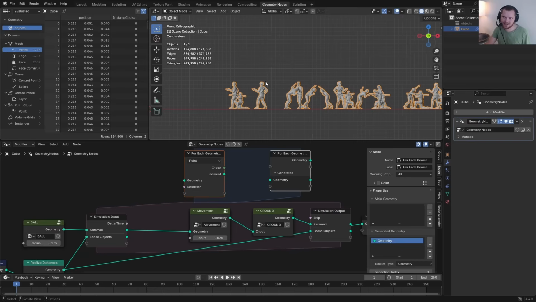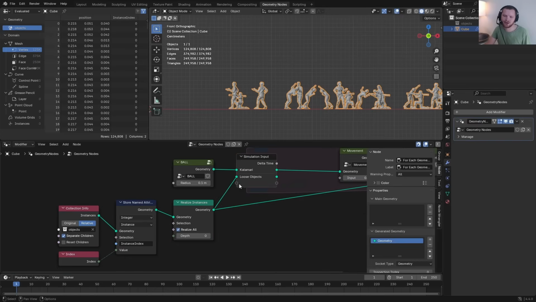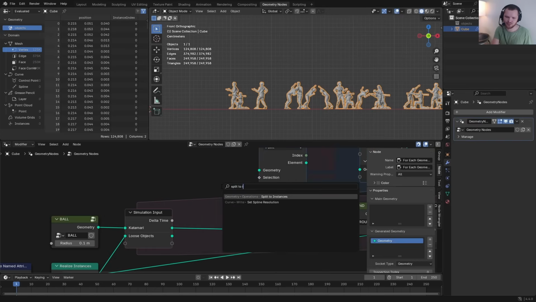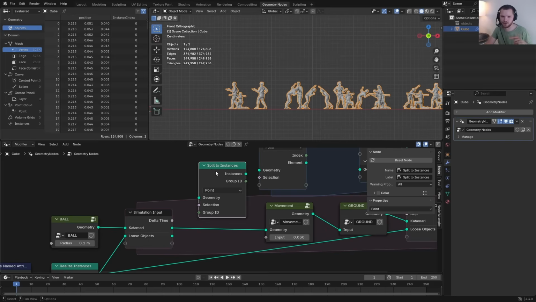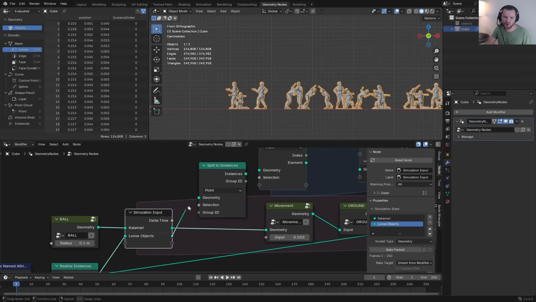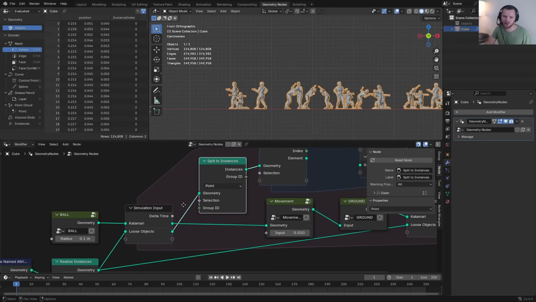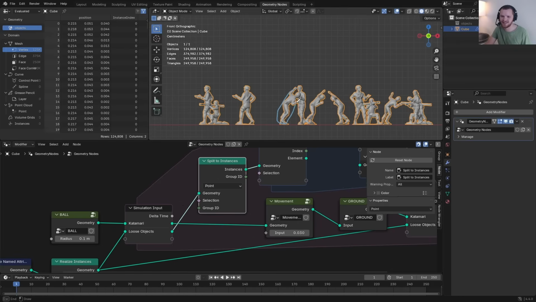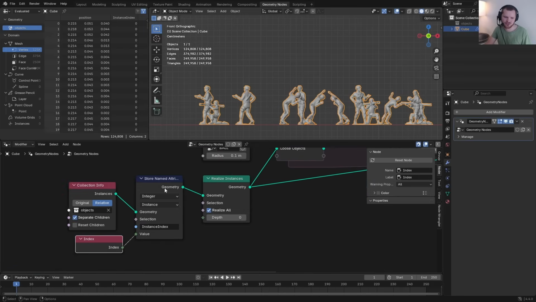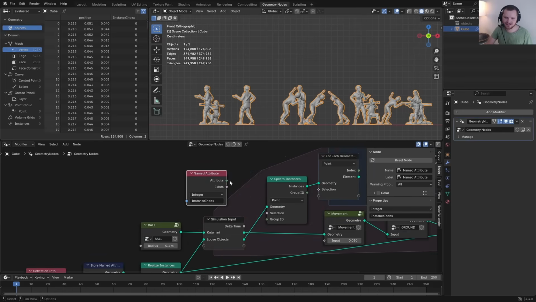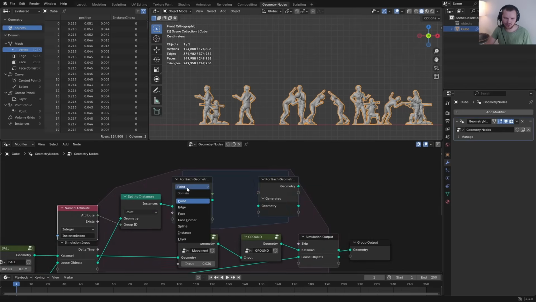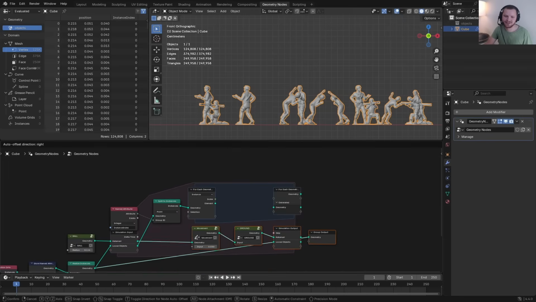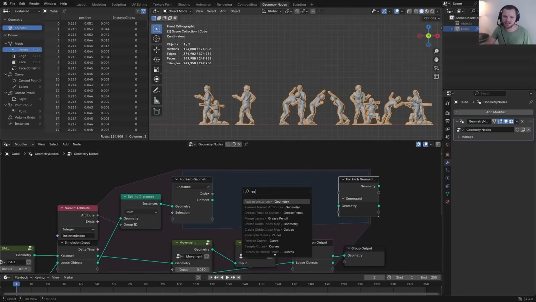That's exactly what the instances were, but I realized, what am I doing? The magic is going to be in the split to instances node. This will let us convert back and forth, essentially. I'm going to take our loose objects and split into instances. But how do we know which belongs where? Like, how do we know that this army man is separate from this one? Well, that is exactly what this instance index was for. So I'm going to look at the instance index, separate into instances, and then for each element, I can look at the instance.